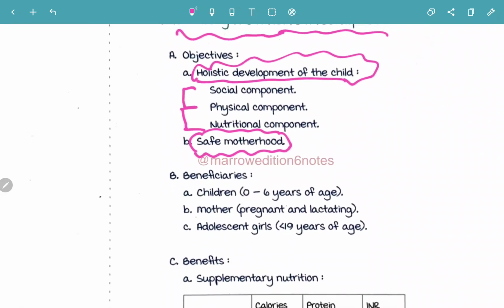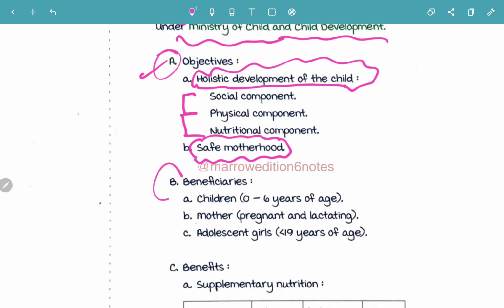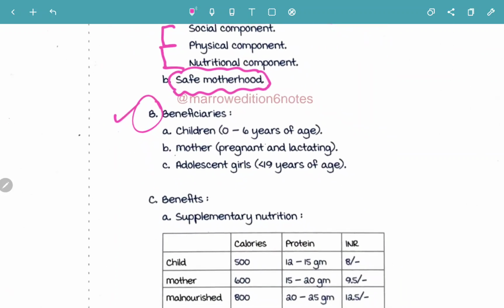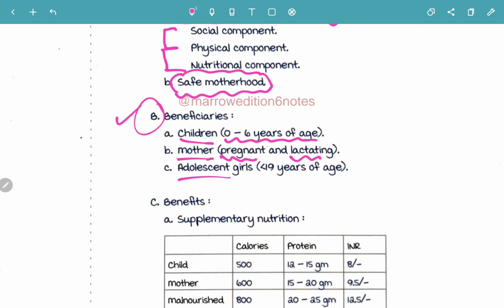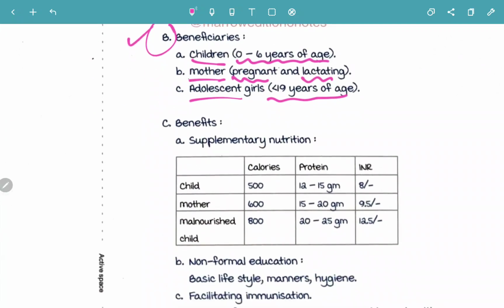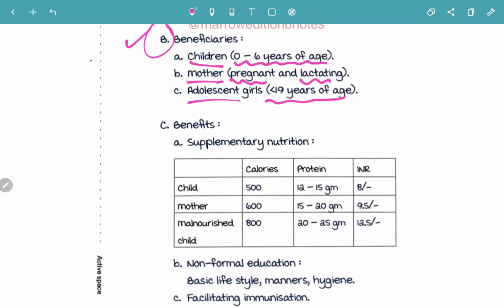Now what are the beneficiaries? Objectives are done. Now next, moving on to the beneficiaries. So beneficiaries of ICDS, first children, mother and adolescents. Children age 0 to 6 years of the age are benefited by this program. So ICDS 0 to 6 years of children, mother both pregnant as well as lactating mother, and adolescent girls, that is less than 19 years of age. All are benefited.